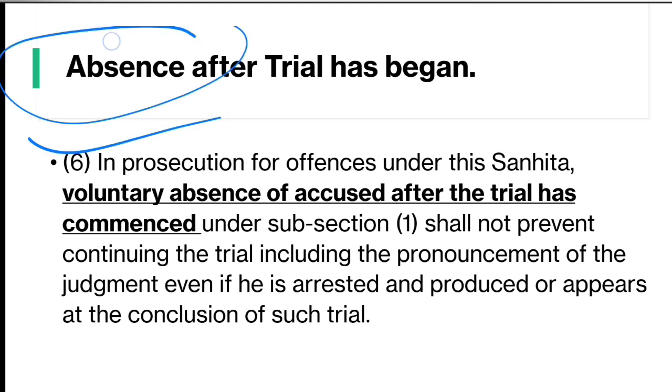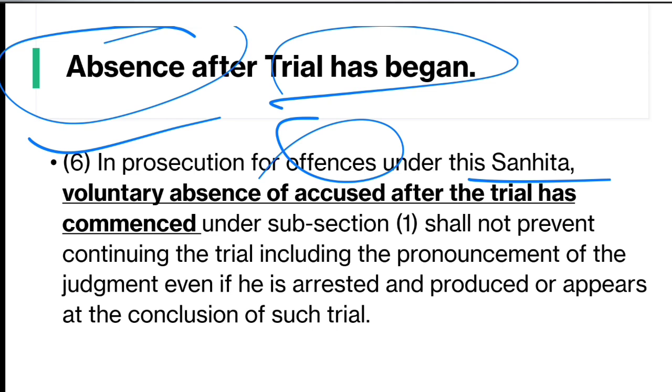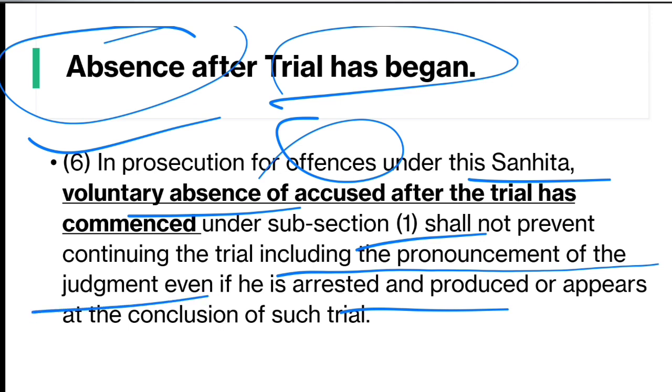Now subsection 6 provides for absence after the trial has begun. So when the accused was already there but suddenly disappears and becomes absent after the trial has begun, subsection 6 provides, in prosecution for offences under this Sanhita, voluntary absence of the accused after the trial has commenced under subsection 1 shall not prevent continuing the trial, including the pronouncement of the judgment, even if he is arrested and produced or appears at the conclusion of such trial.